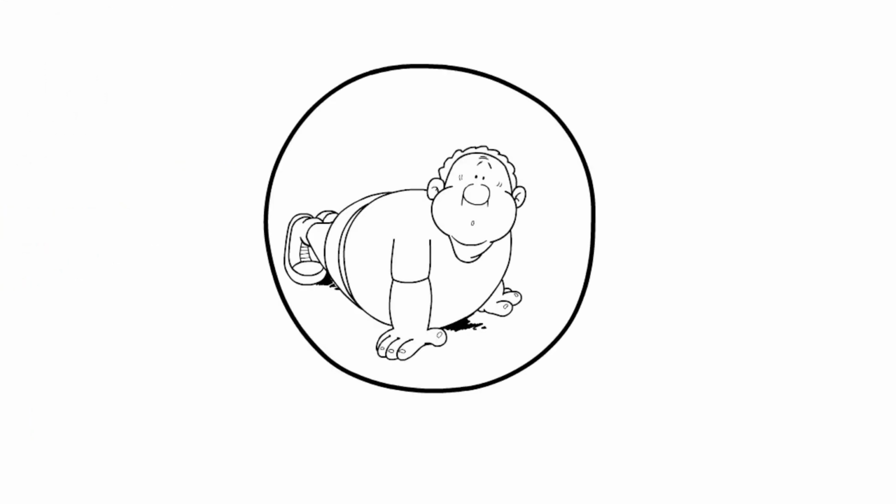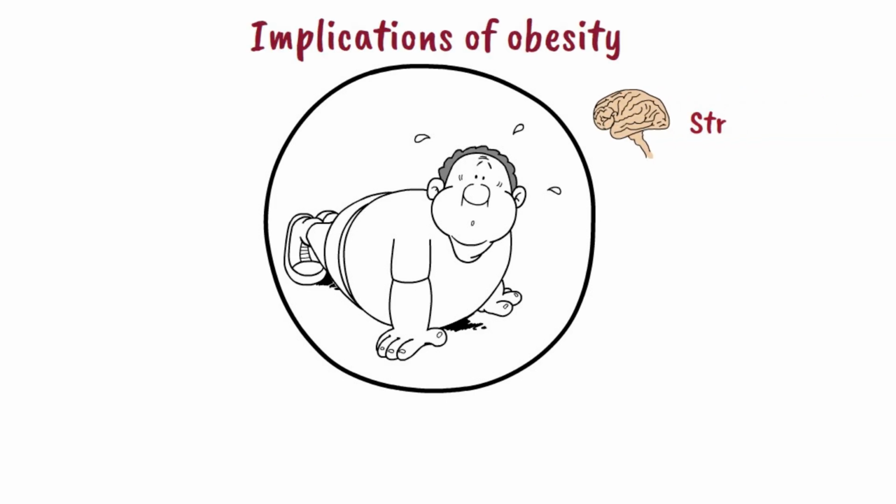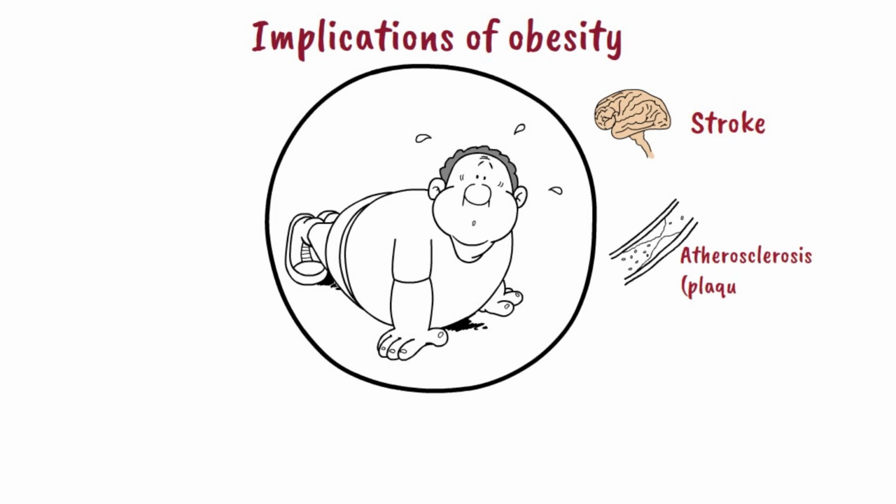Obesity affects the body in many ways. It can cause metabolic changes that increase the risk of serious diseases. Most common implications of obesity involve increasing the risk of stroke development, increasing the risk of atherosclerosis development, which is plaque buildup. Plaque consists of cholesterol, fats, and other substances that accumulate and build up in the artery wall, and this will cause the arteries to become narrowed, and thereby the blood flow will get reduced. Over time, the plaque gets ruptured and blood clots start to form.